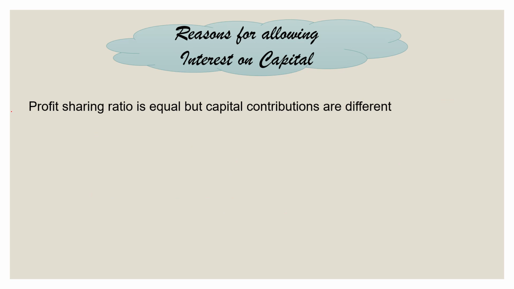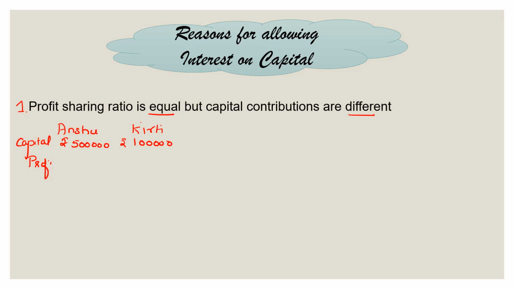The first reason for allowing interest on capital is normally when the profit sharing ratio is equal, but the capital contributions are different. So to understand this particular concept, let us take a simple example. Let us take that there are two partners. Let them be Anshu and suppose the other one is Kirti. Now with these two partners, suppose their capital contribution were, say, rupees 5 lakh was contributed by Anshu and 1 lakh was contributed by Kirti as their capital.